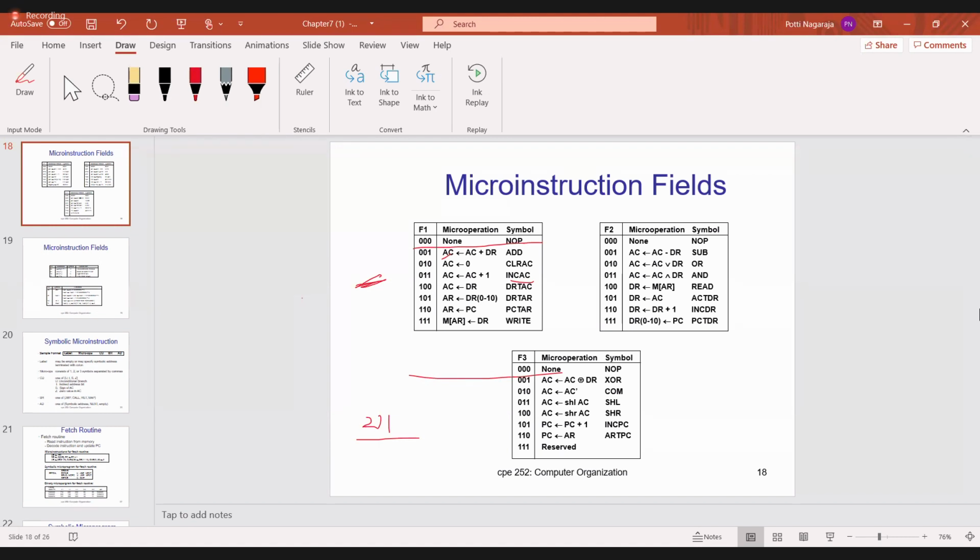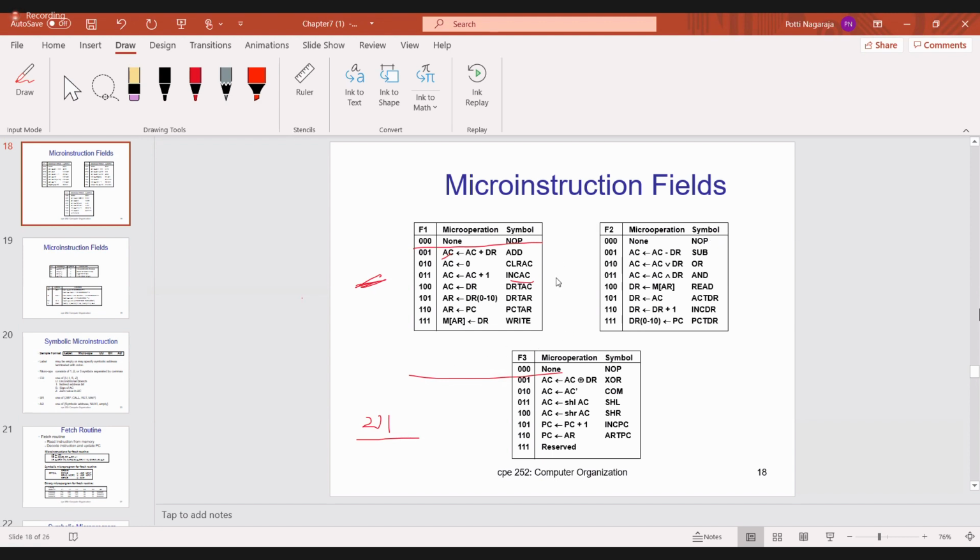Then 111. F1 111 is which operation? Write operation. You already know the write operation. Write operation is nothing but writing in the memory. Suppose DR is 5 and assume AR is 01. Then this DR value 5 I have to write in memory location 01. I explained this earlier. This is called write.